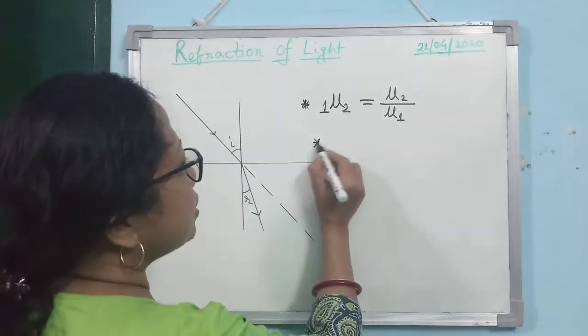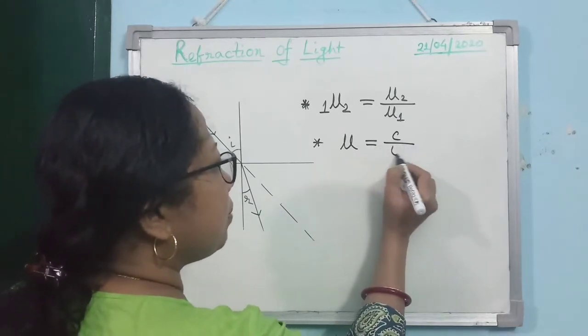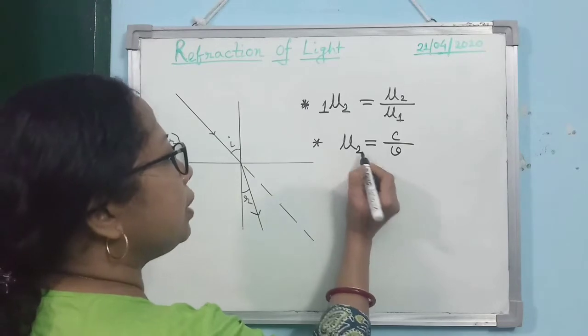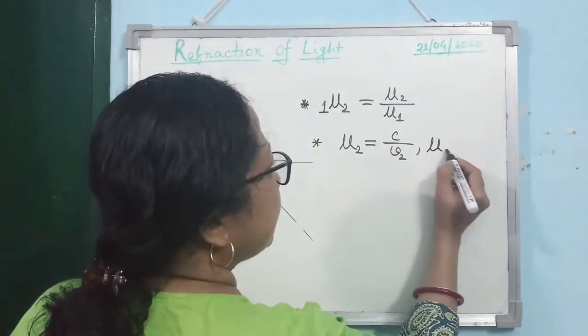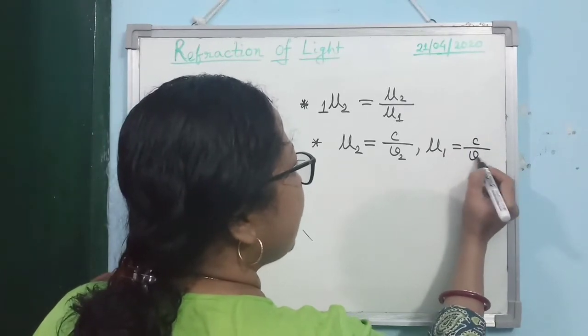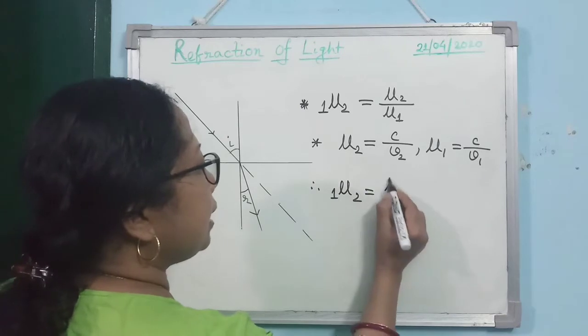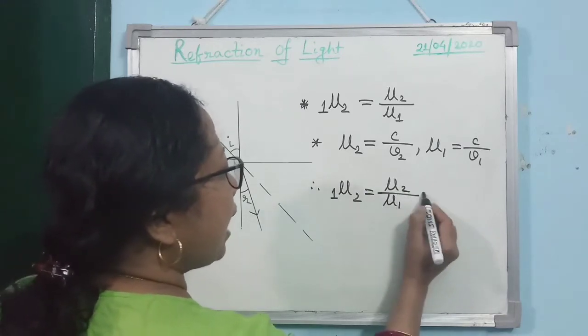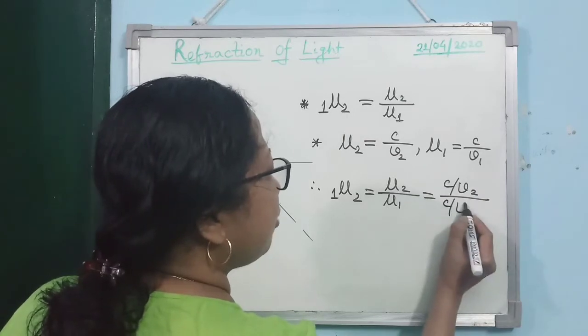Clear? Again you see, if I apply this formula that μ is equal to C by V, then you can write μ2 is equal to C by V2 and μ1 is C by V1. So 1μ2, what are you getting? μ2 by μ1, and μ2 is C by V2 and μ1 is C by V1.